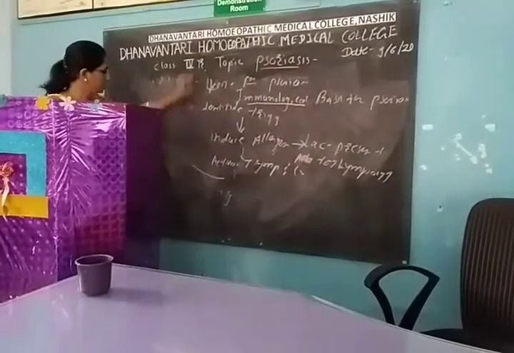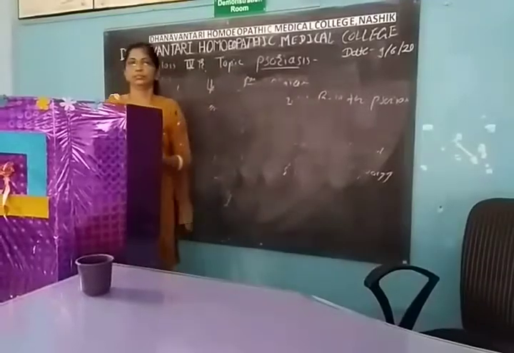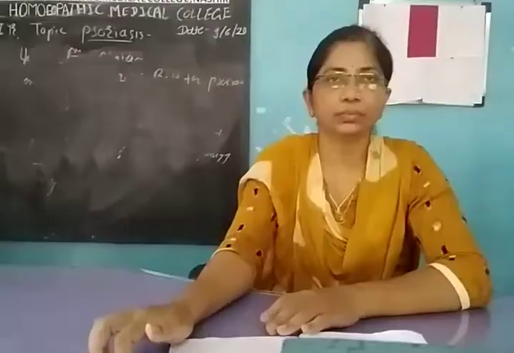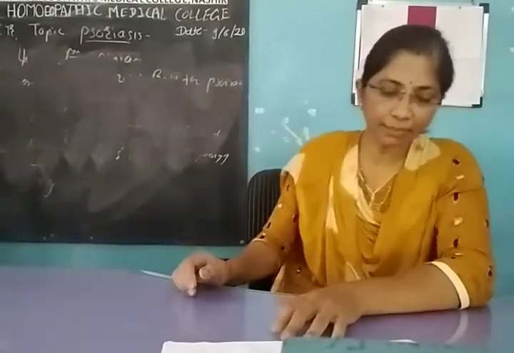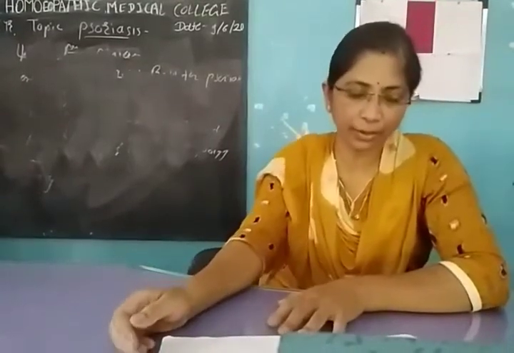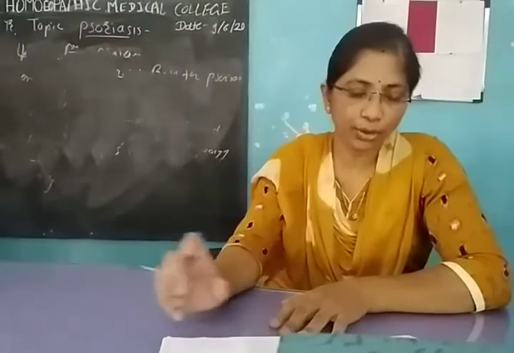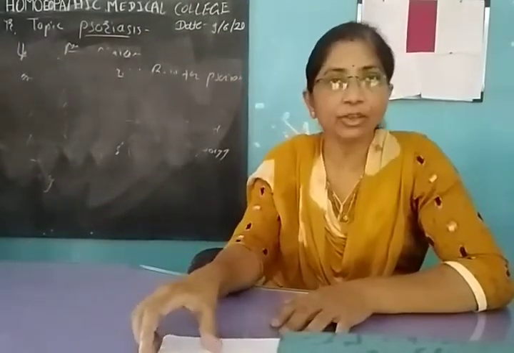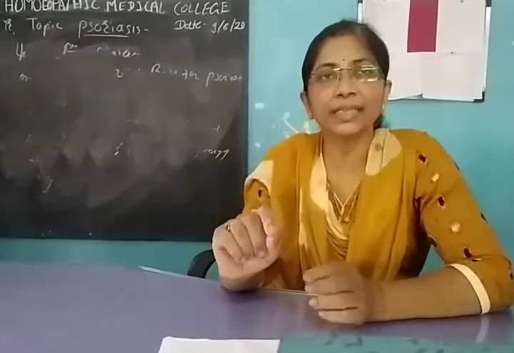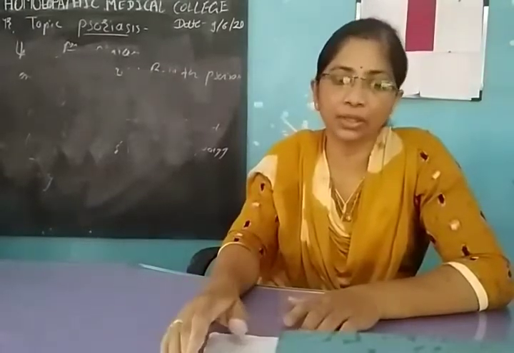Okay, now clinical presentation. Psoriasis clinically presents by development of erythematous, well-defined plaques of various sizes covered with silvery or white scales. So it is an erythematous plaque covered with silver scales. Size of the lesion ranges from pinhead size to palm size or more. So this is the clinical presentation of psoriasis.